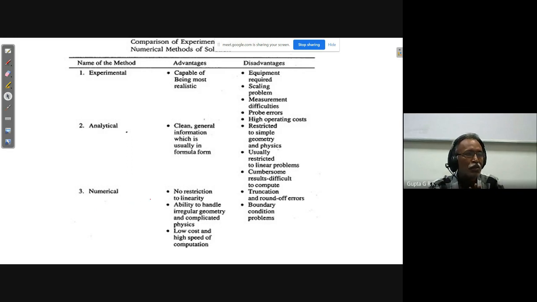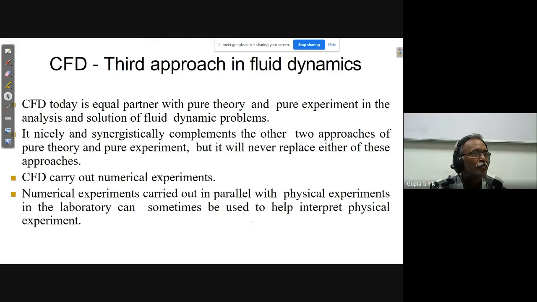Numerical: no restrictions to nonlinearity, ability to handle irregular geometry and complicated physics, and low cost and high speed of computation. And disadvantages, I already told you: truncation errors. When you take a Taylor series expansion, truncated for differential equations to be expressed in algebraic form, we have to truncate it. So that is truncation error, and round-off error because of the computers. And then boundary conditions, we have to be very clear to implement. As I told, if I give a small difference in the boundary condition, I am solving a different problem and not the problem that is required. So these are the main things we have to be careful of in CFD problems.